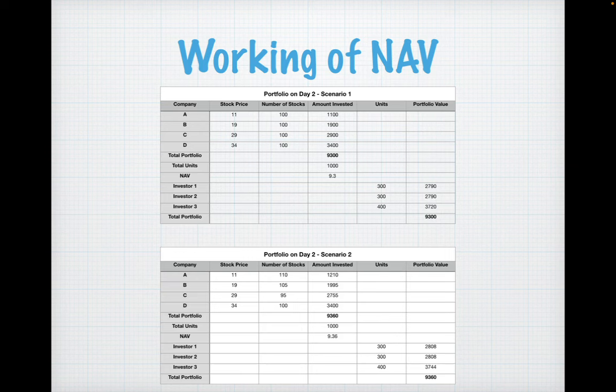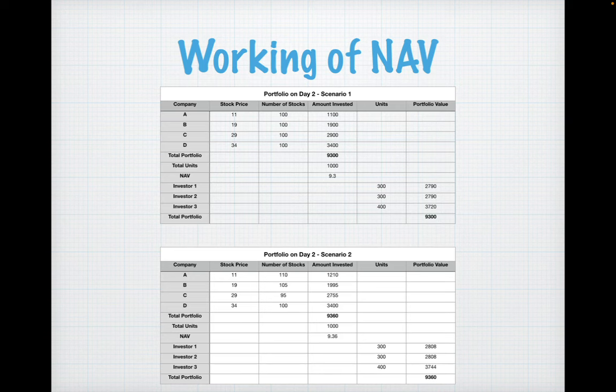So investors one and two, who had 300 units each, their portfolio value will be 2,790, and investor three would have 400 units. His portfolio value will be 3,720. NAV would be 9.3.